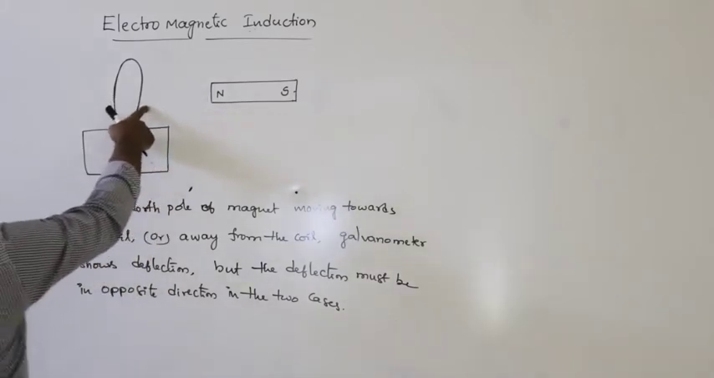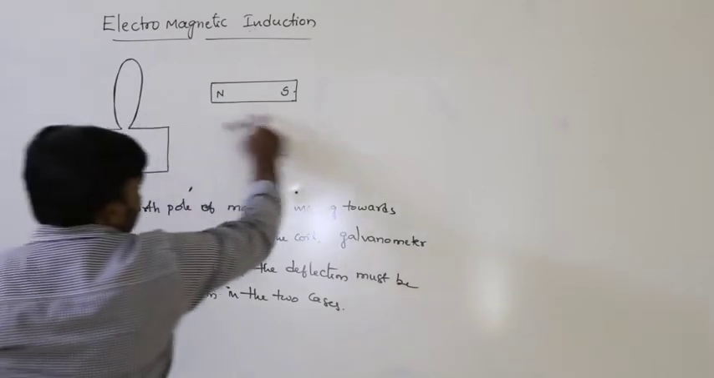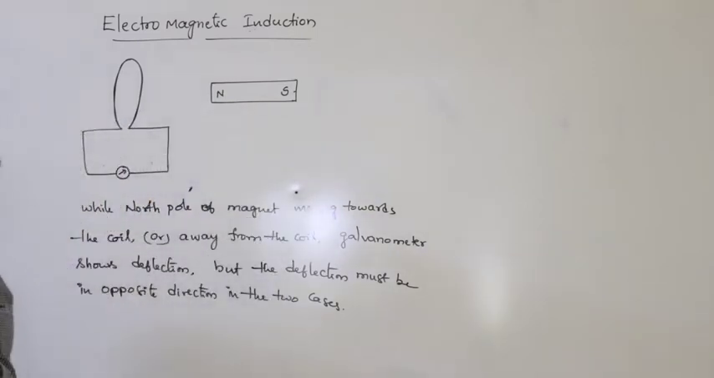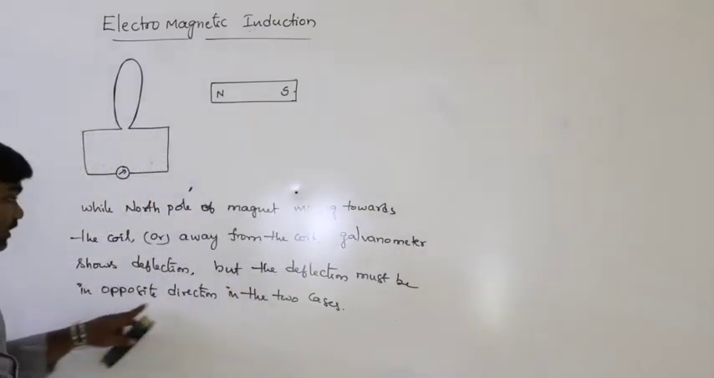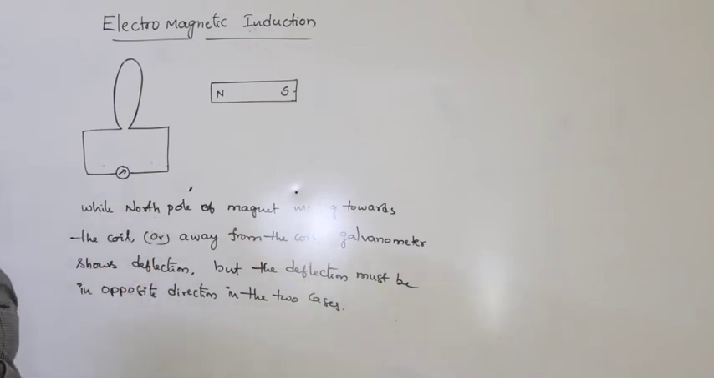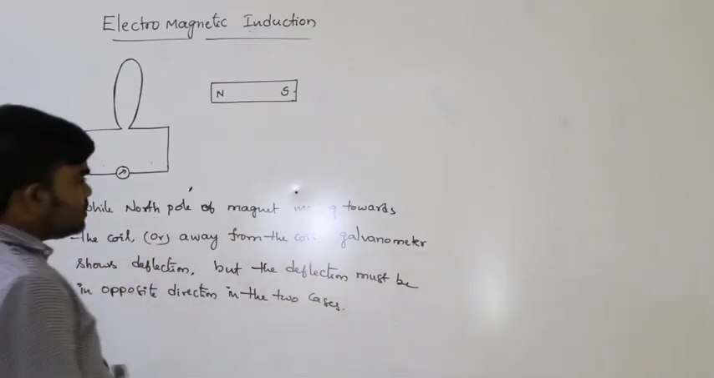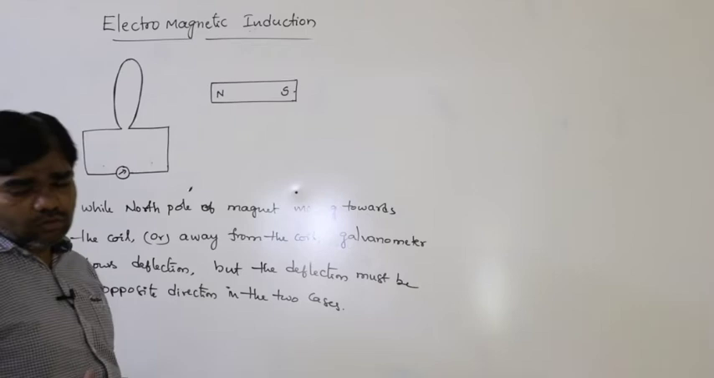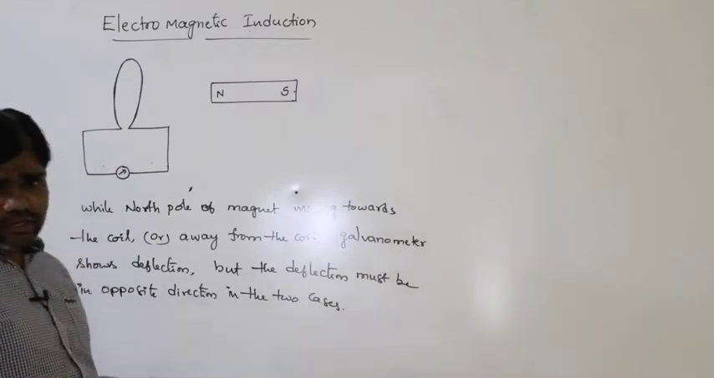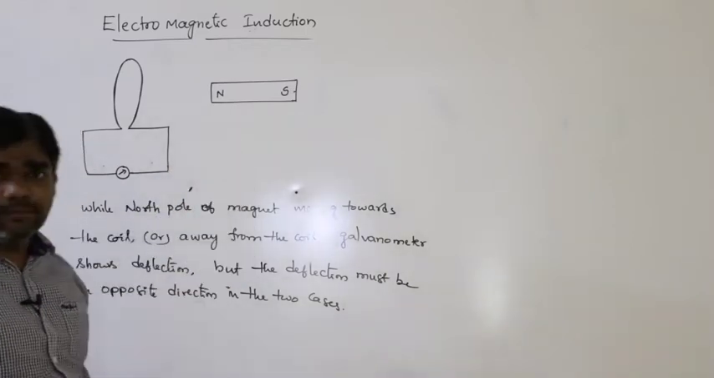When it is moving towards is the first case, let us say. If it is moving away, that is the second case. The deflection must be in the opposite direction in the two cases. That is the first one. So that means the current is induced here due to the motion of the magnet.